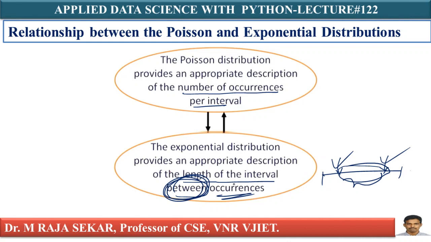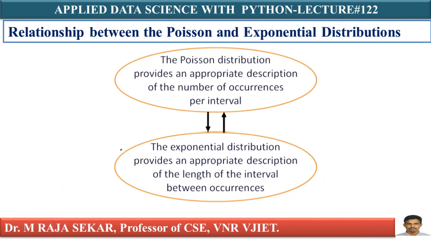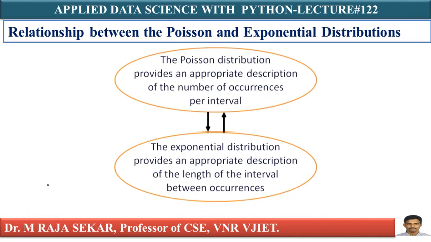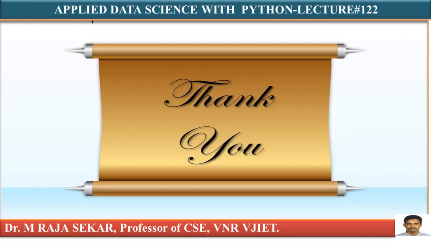Number of occurrences per interval means that is Poisson distribution. The number of occurrences in that interval is explained with the help of Poisson distribution. That is the relationship between Poisson and exponential distribution. Just go through this slide carefully so that you can understand the difference between them. In lecture number 123, I will take one numerical problem and solve it on this distribution. Thank you very much.